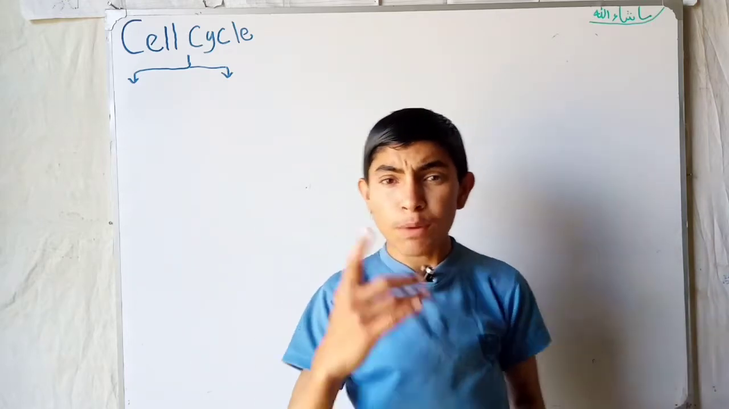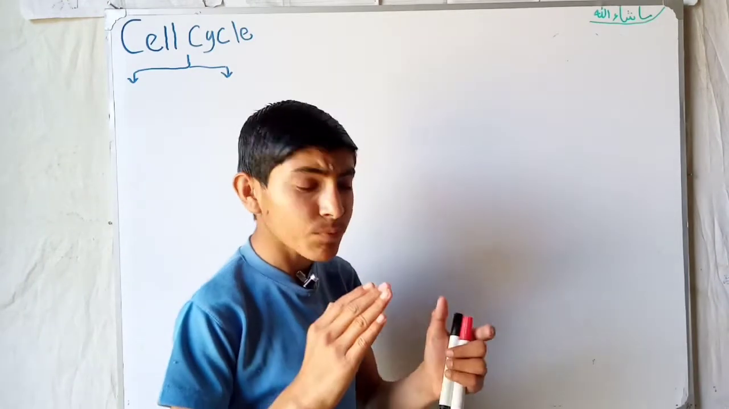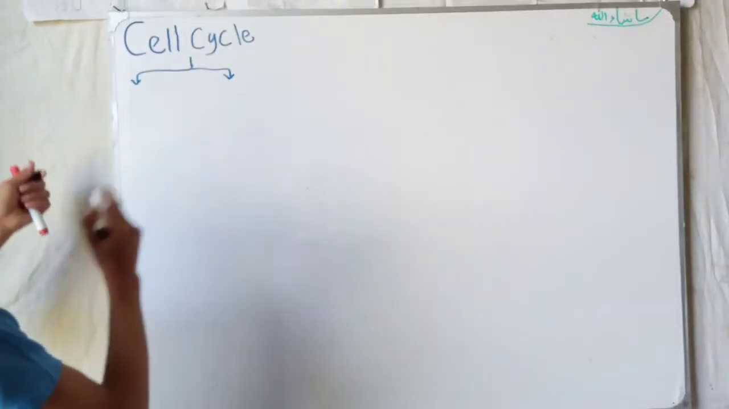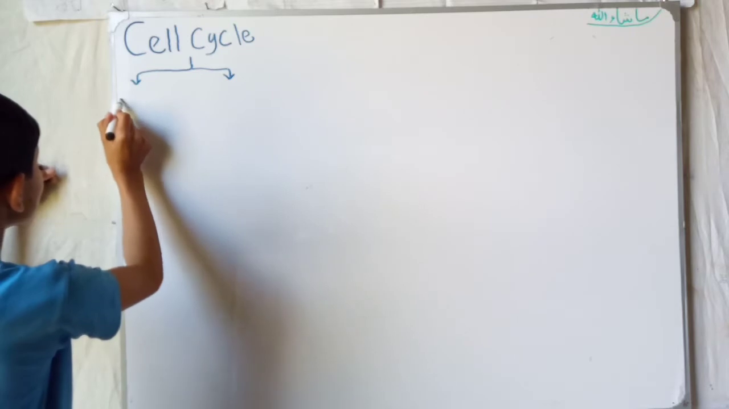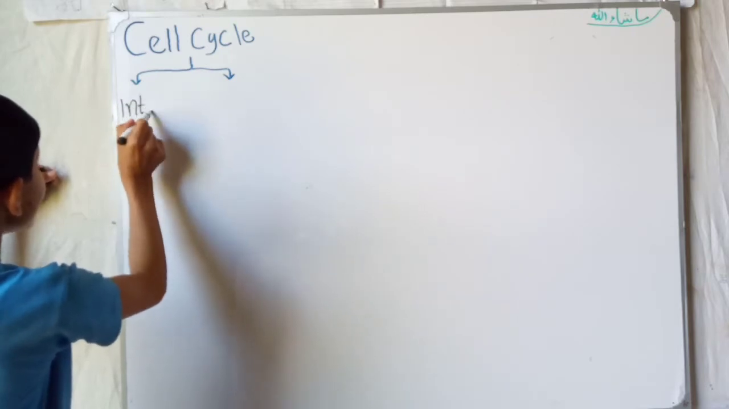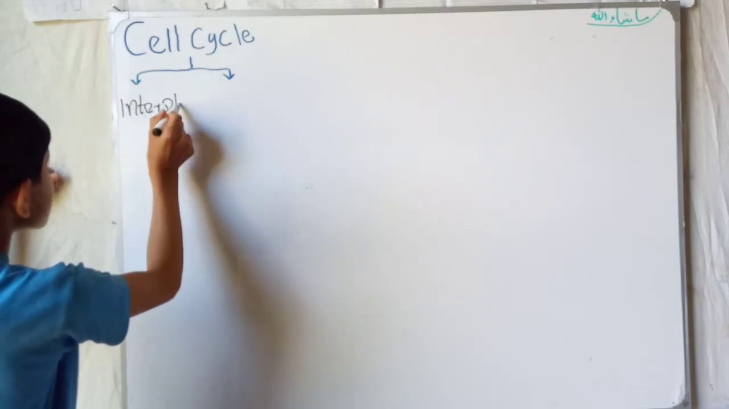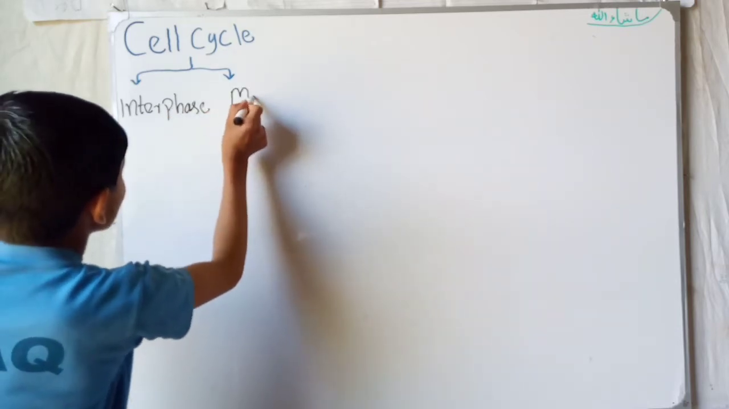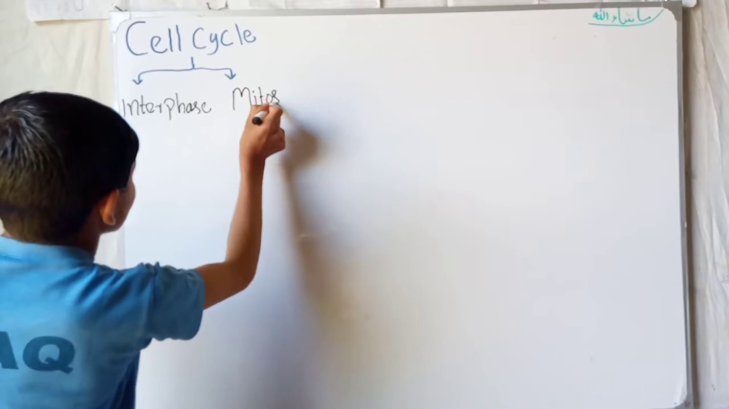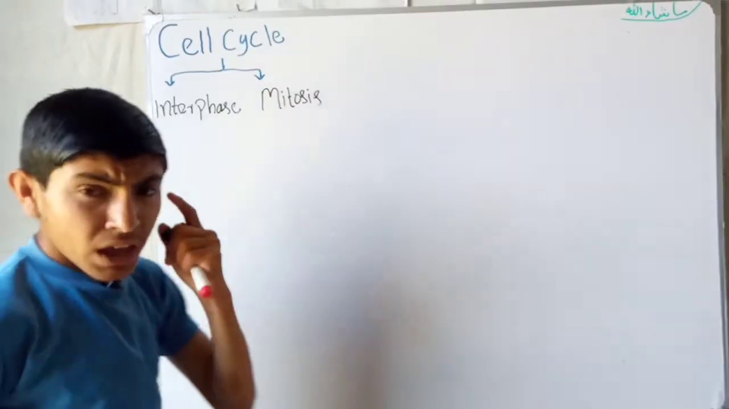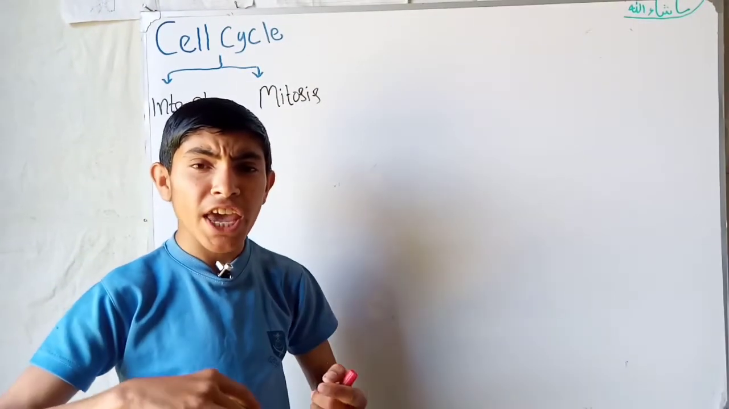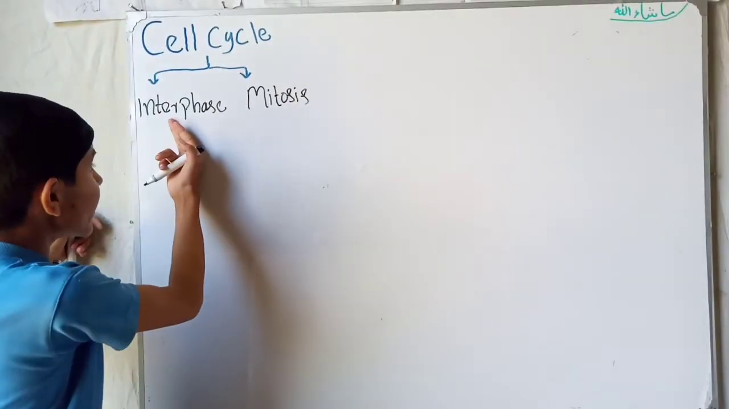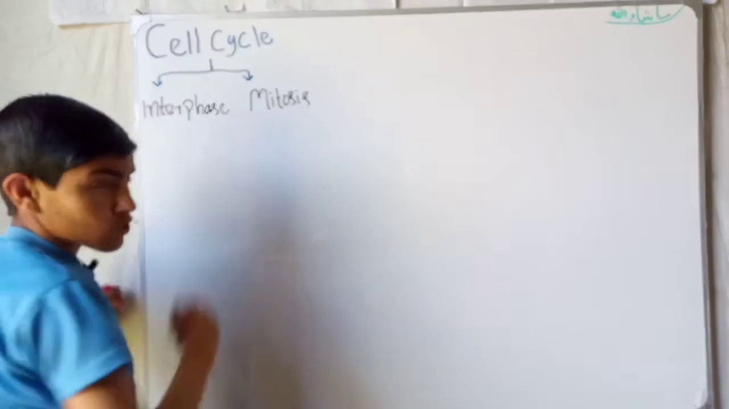Today our topic is the life cycle of the cell. The life cycle of a cell is divided into two phases. The first phase is called the interphase, the second is called the mitosis. So a mature cell completes its cycle in two phases: one is the interphase, second is the mitosis.